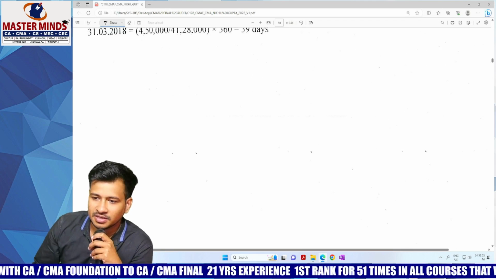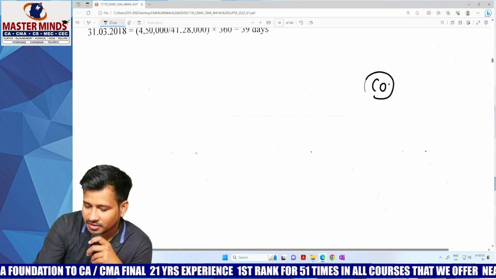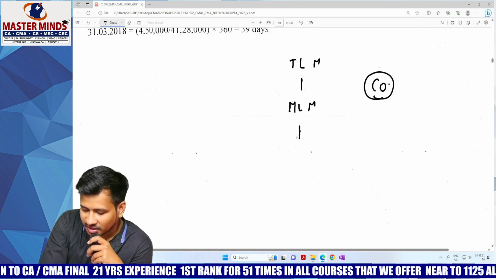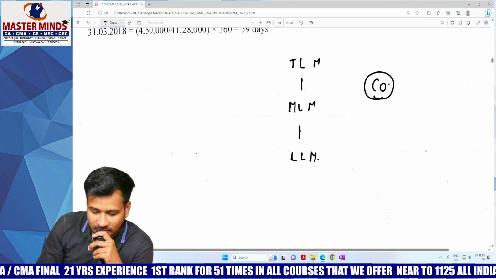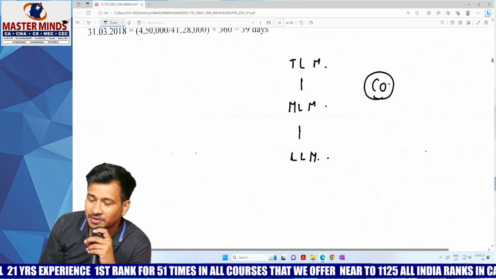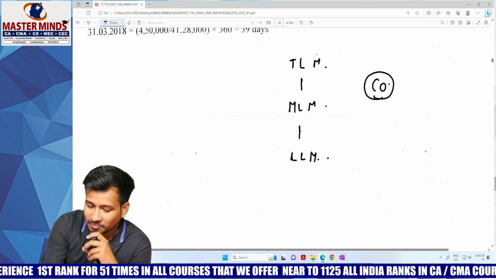Do you remember, in a company there is top level management, medium level management and lower level management. Out of these three levels, which management will be formulating the strategic plans? Top level management.